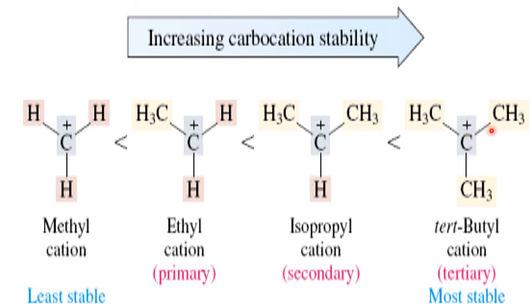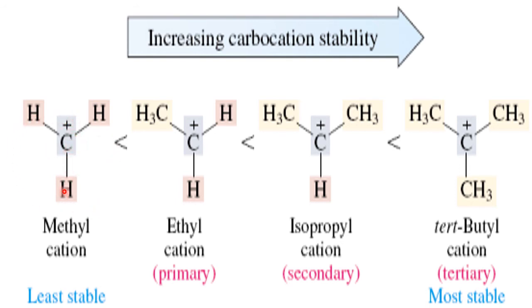But if you see here, how many are ready to support the plus charge of the carbocation? Three are there. To become stable, it is getting help from the three, so it is more stable. But here, no one is there to help. All are hydrogen atoms. Who will shift electrons?